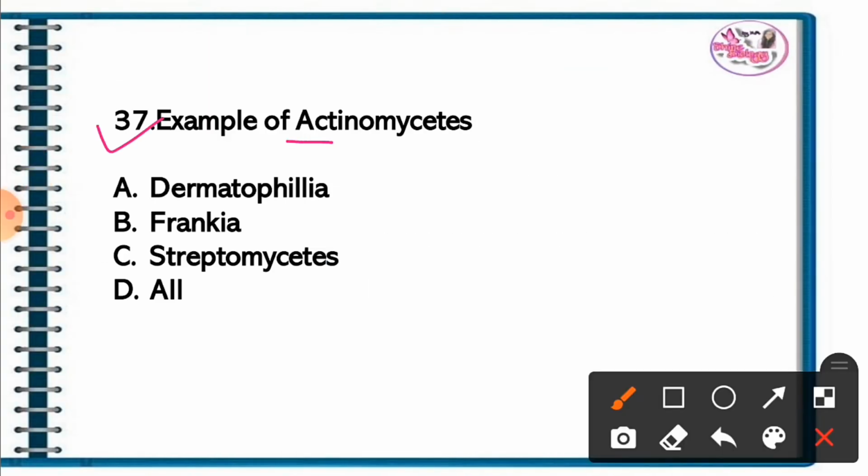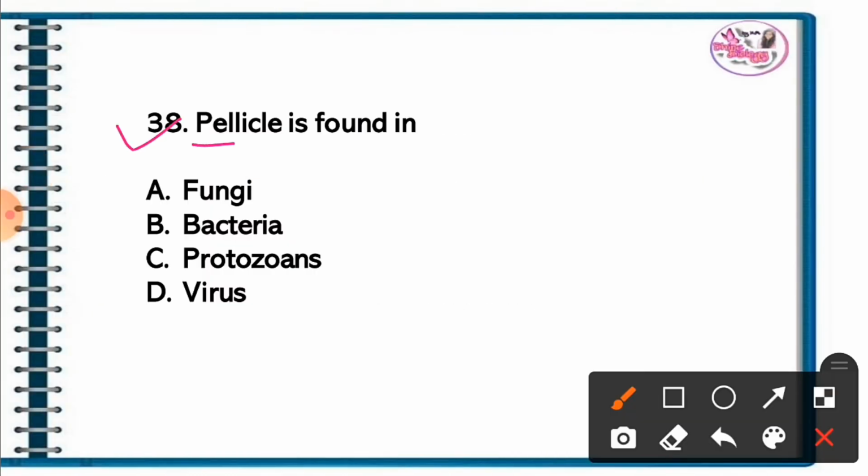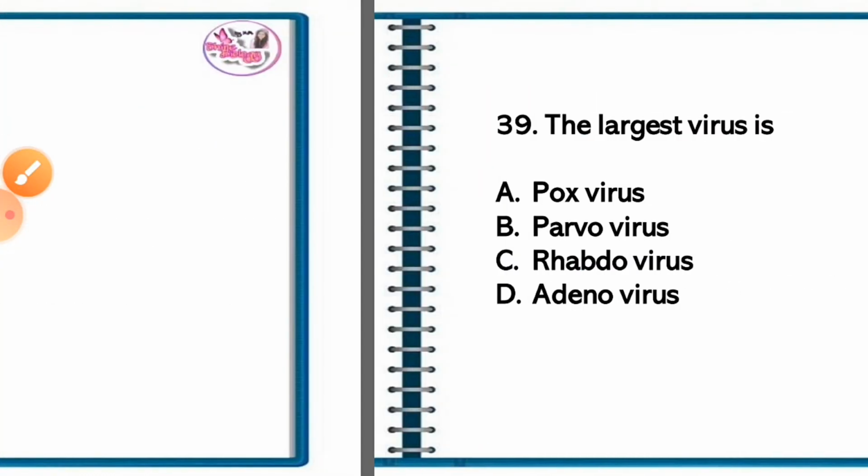Question 37. Examples of actinomycetes. The correct answer is option D, all. Dermatophilus, Frankia, and Streptomyces are examples of actinomycetes. Question 38. Pellicle is found in. The correct answer is option C. Pellicle is found in protozoans.